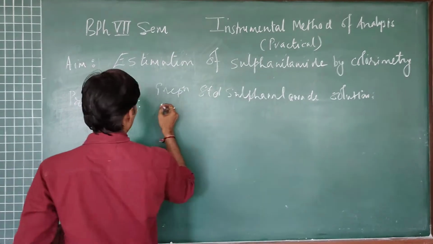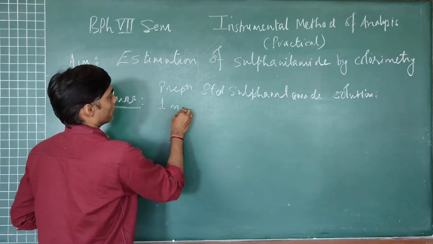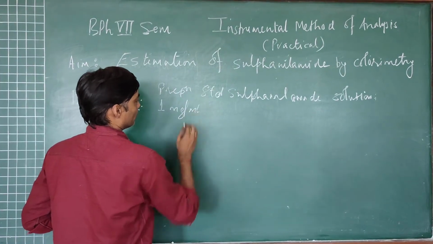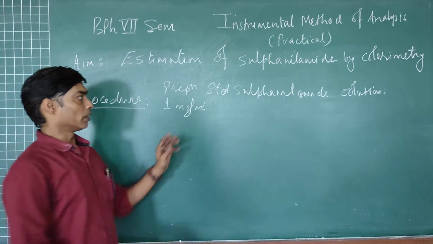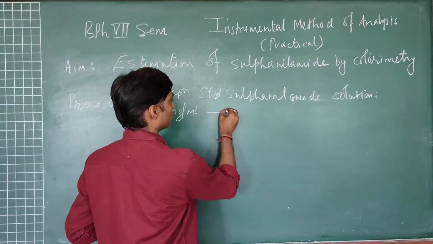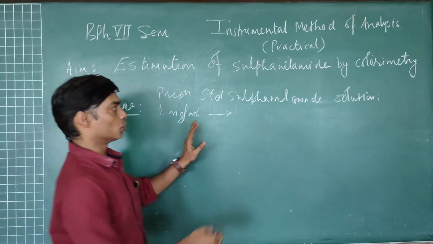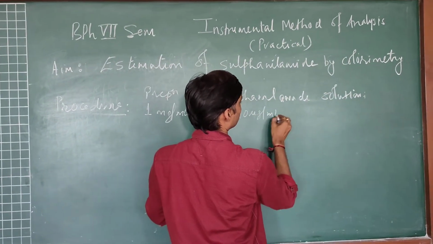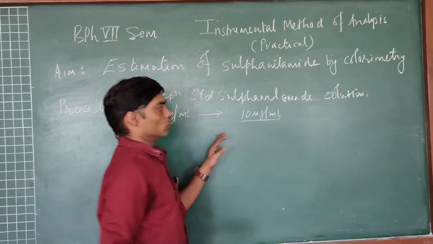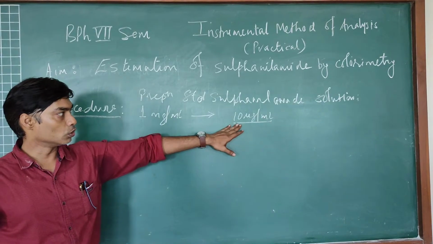We will prepare a stock solution of sulfanilamide in distilled water, 1 mg per ml. We will appropriately dilute the stock solution to get 10 microgram per ml of the standard solution, which we will use as the working standard solution.